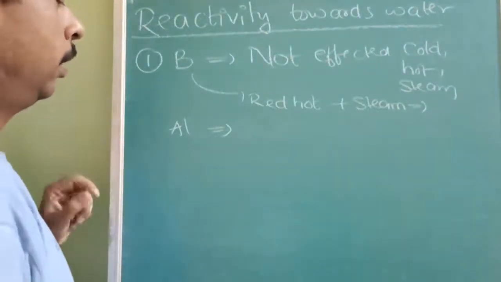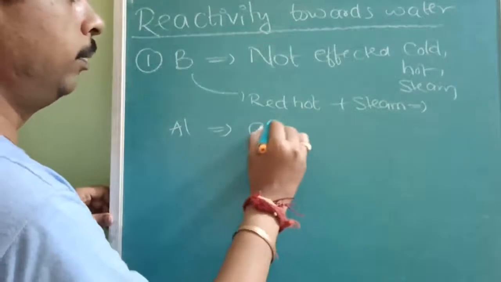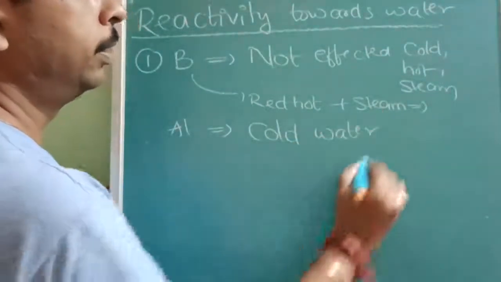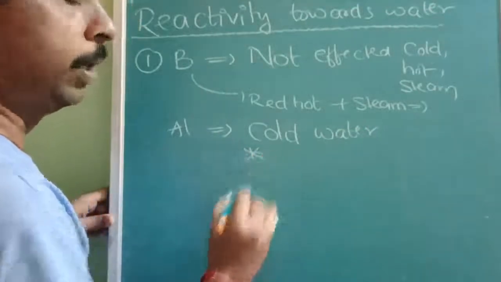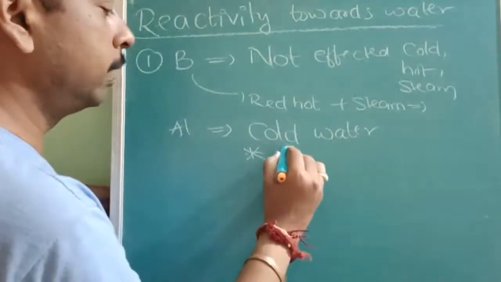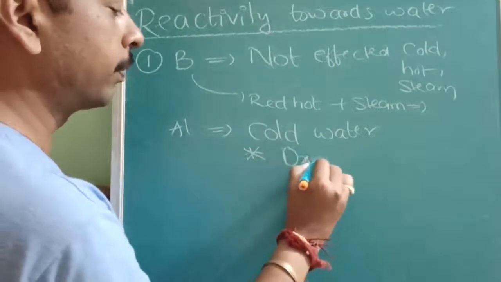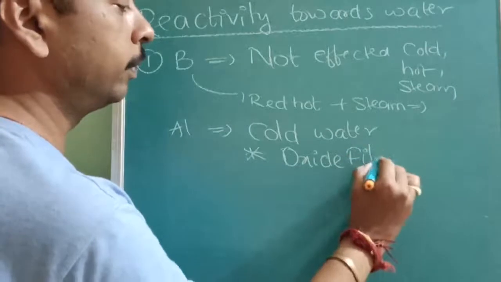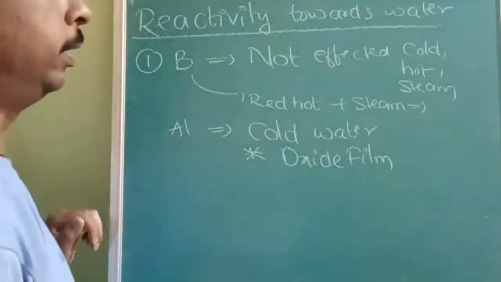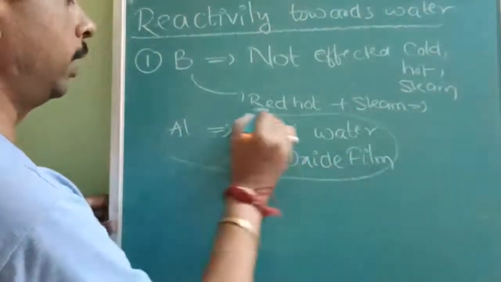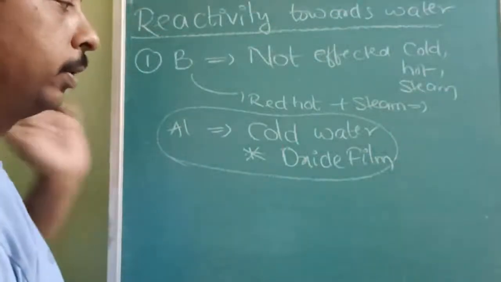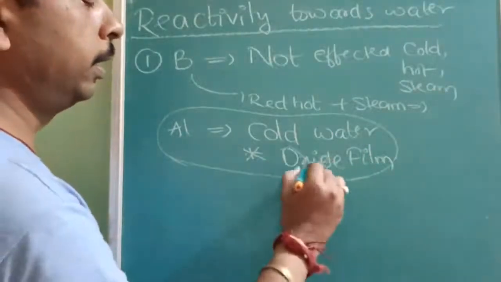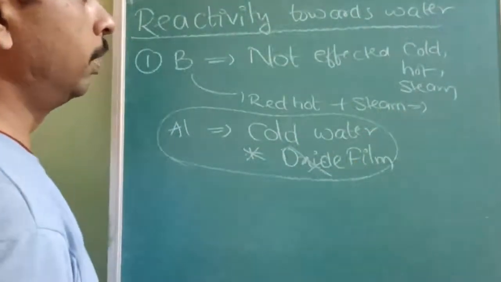I will tell you. And aluminium can react even with cold water also. Okay, but provided conditions apply. What is that condition? The oxide film should not be there. Okay, what should not be there? The protective layer of the oxide should not be there on the aluminium. Then it is going to react. Aluminium does not react with cold water when the oxide film is there. If no oxide layer, it can react with cold water also.